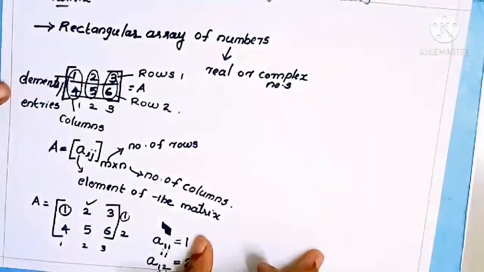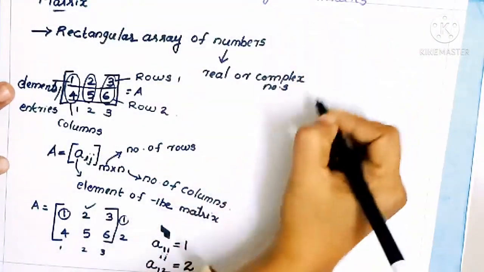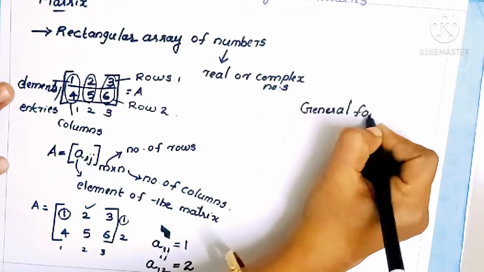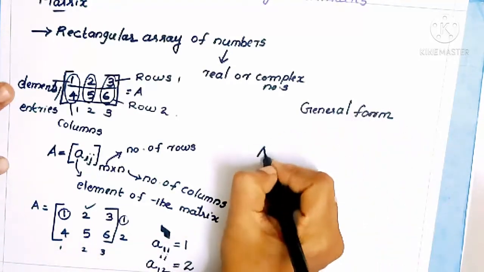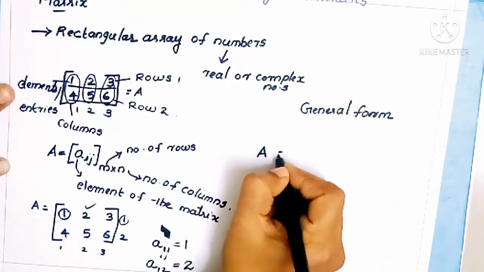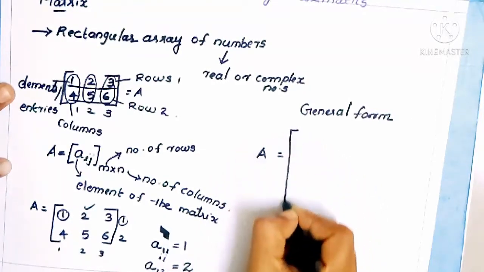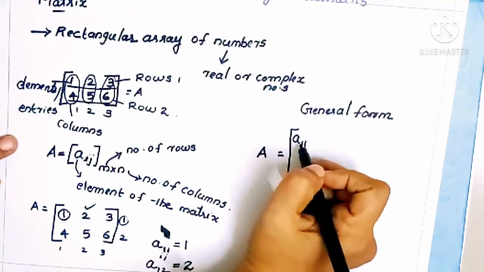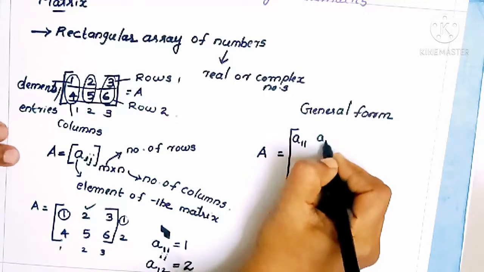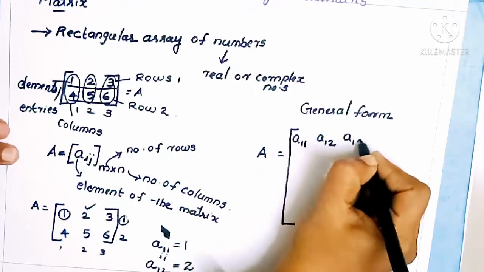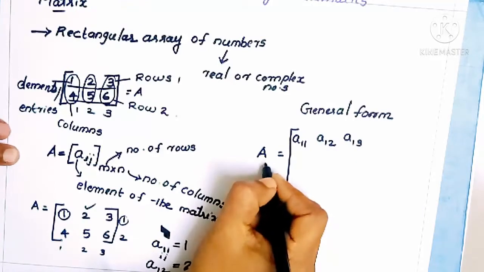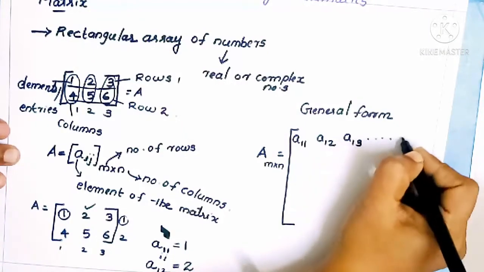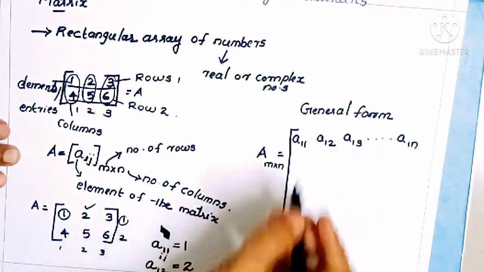From this we can write the general form of a matrix. A is equal to square bracket, a11 first element, then a12, a13, and so on. It has m rows and n columns, so up to a1n.